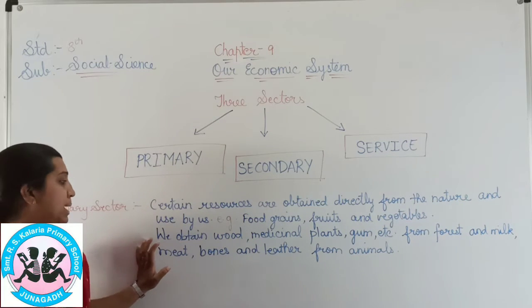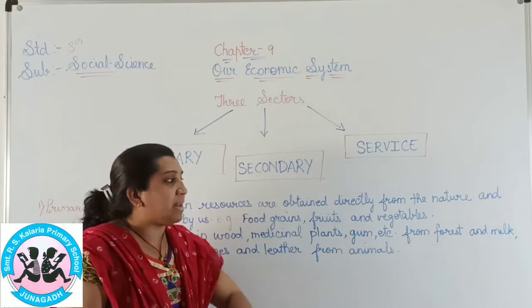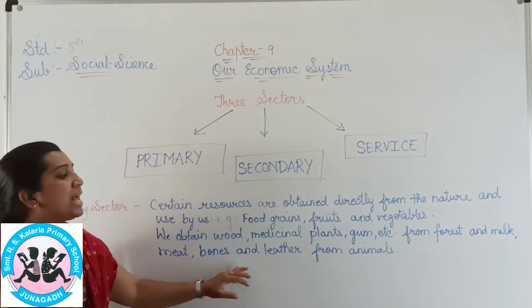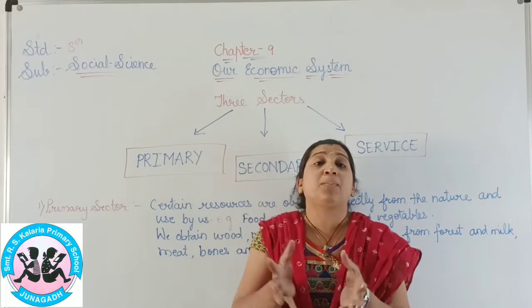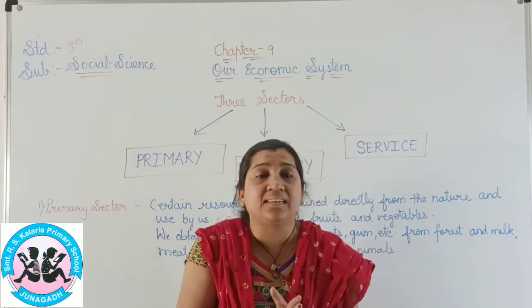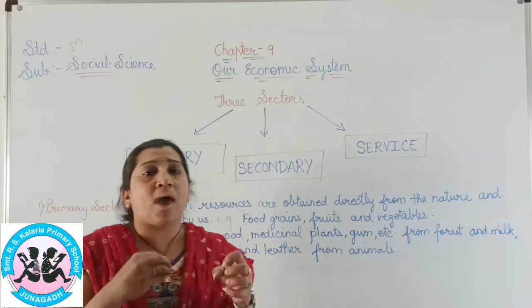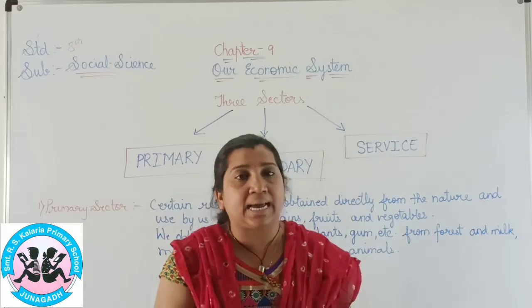We obtain wood, medicinal plants, gum, etc. from the forest, and milk, meat, bones and leather from animals. So the products which we get directly from nature, animals or plants are known as the primary sector.